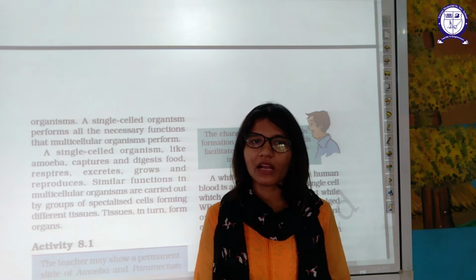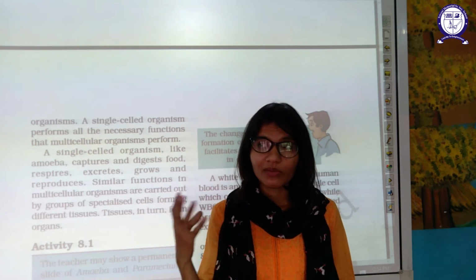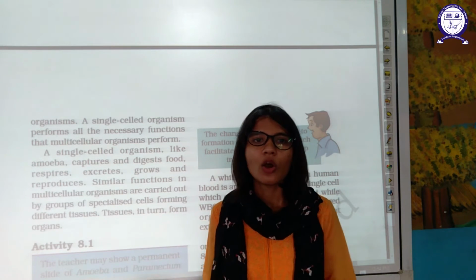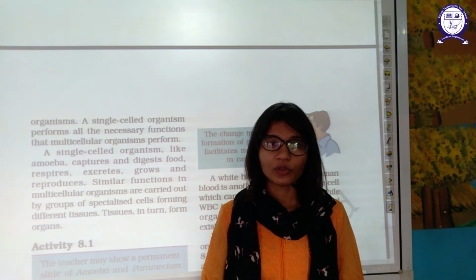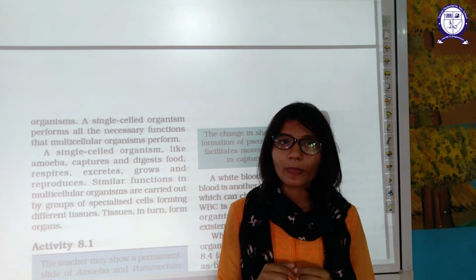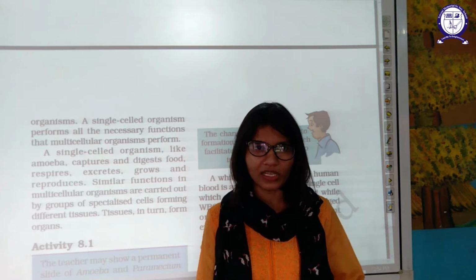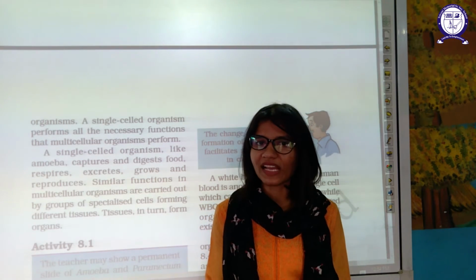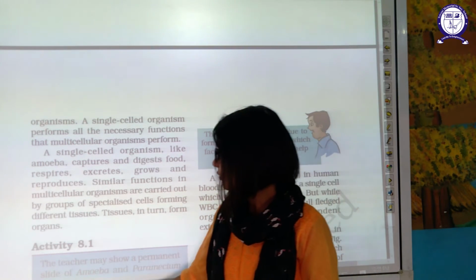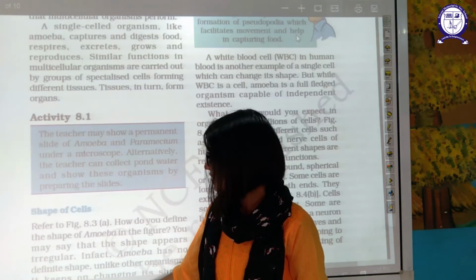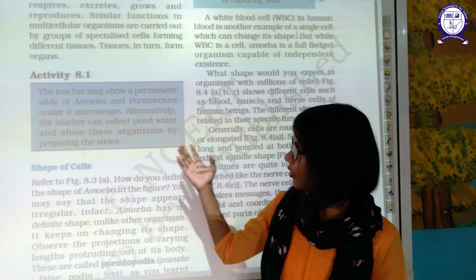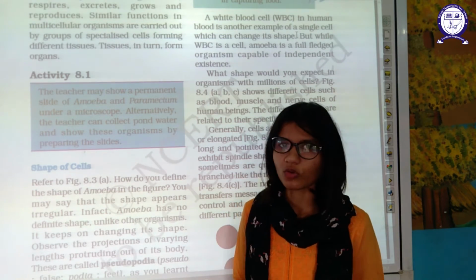And us, if you compare amoeba and human beings, we have multiple cells and they group together to form the tissue, then tissues group together to form the organ, and organs group together to form the organ system. You can see the hierarchy of work division in multicellular organisms. So though both are doing the same kind of thing, it is more organized in multicellular organisms as compared to unicellular organisms. Okay, now in our physical classes we can watch this paramecium and amoeba in a microscope. Okay, we will try that.